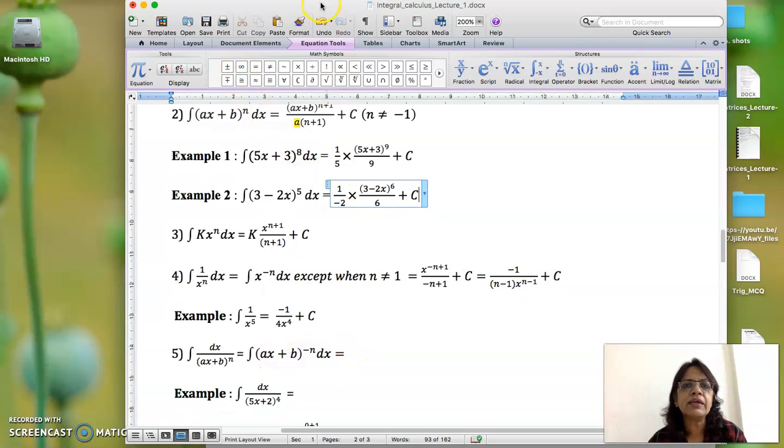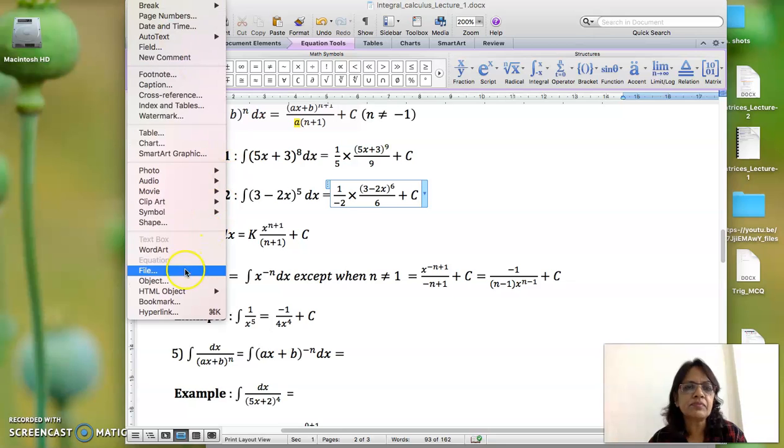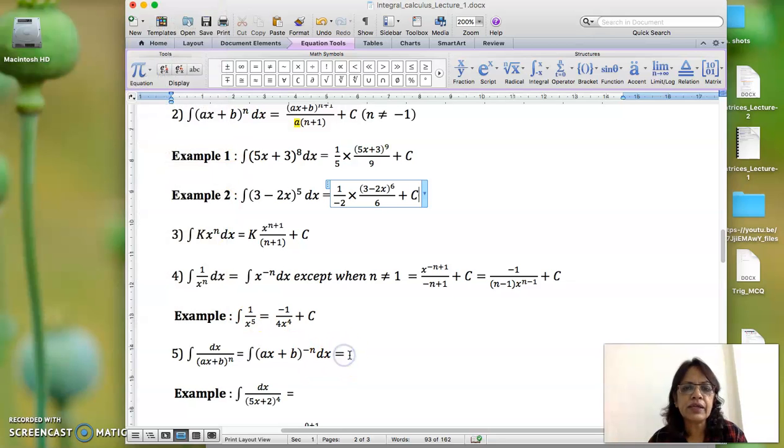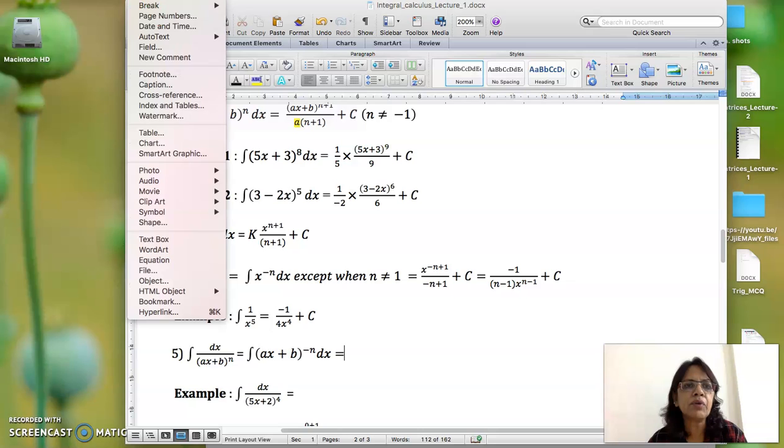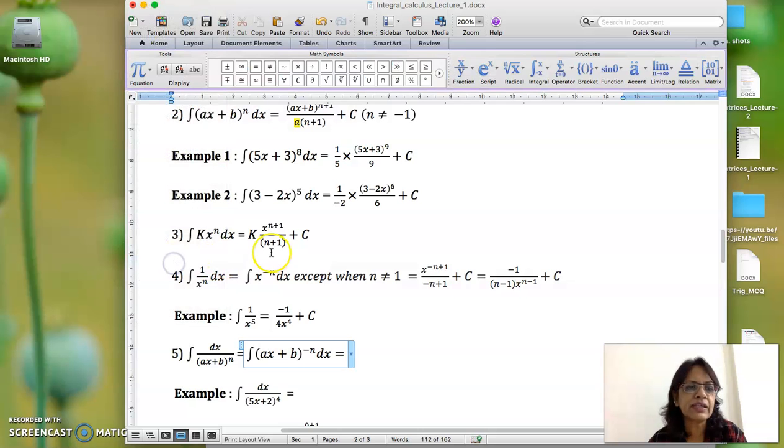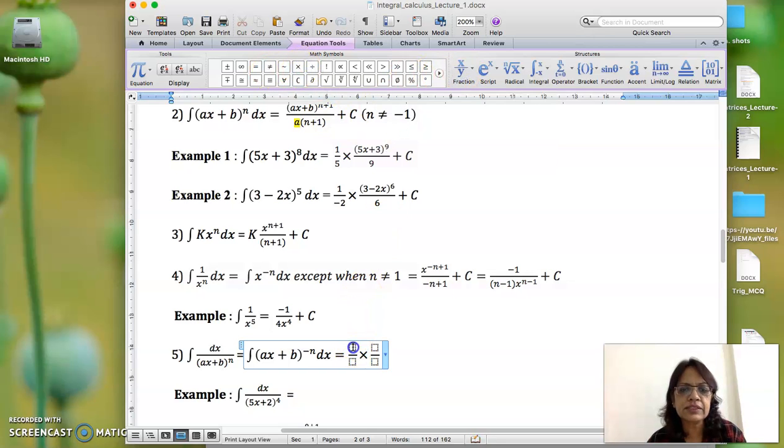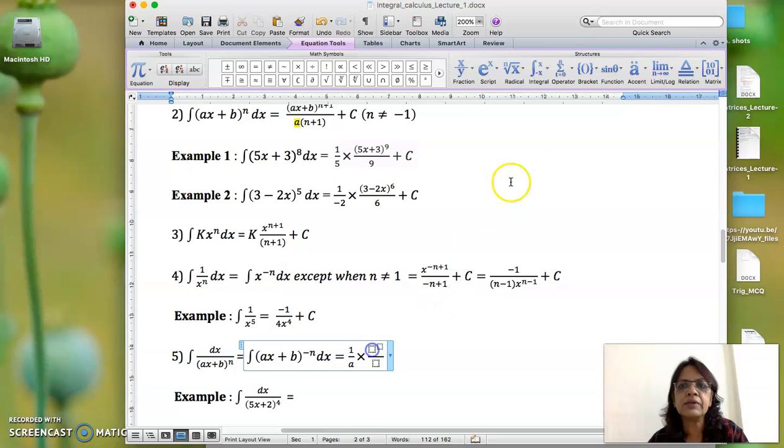Now see, this will be, if we use the formula, important thing here also I told you, like यहाँ पे important thing is what? 1 upon a, coefficient of x is very important. So again we'll write 1 upon a into, so this will be 1 upon a, and integration of this is going to be ax plus b using the first formula.